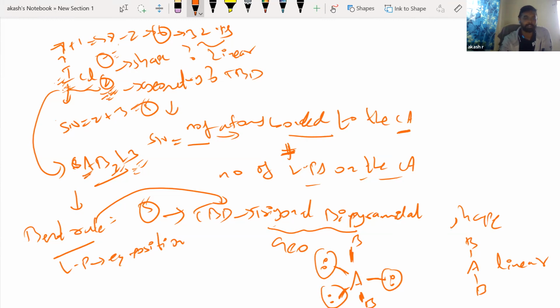I hope everybody understood this question. In any kind of molecule, first you find the steric number. Based on the steric number, you can easily find your geometry. You take the lone pairs out, and the bonds will shift, they will move because of repulsion, and you are going to get the shape. Let's solve one more question like this.